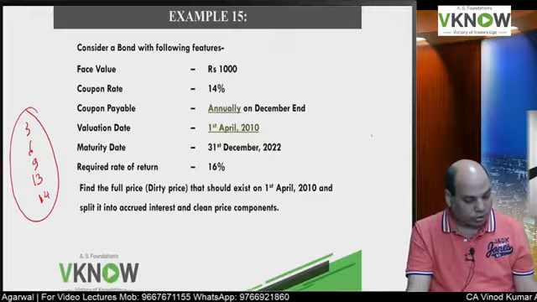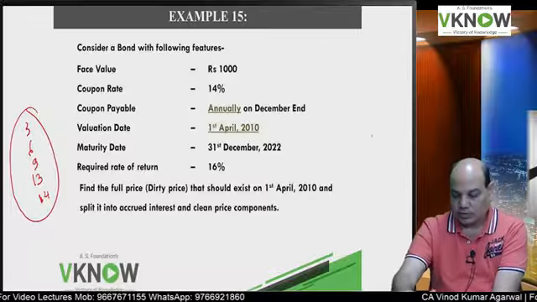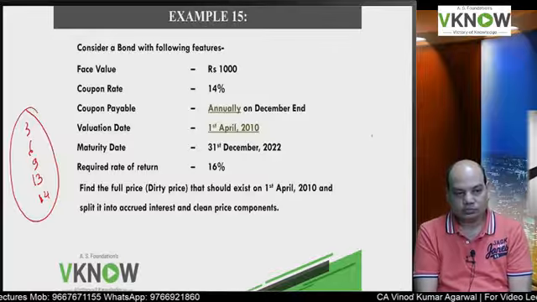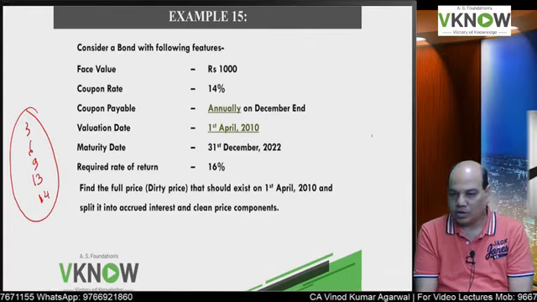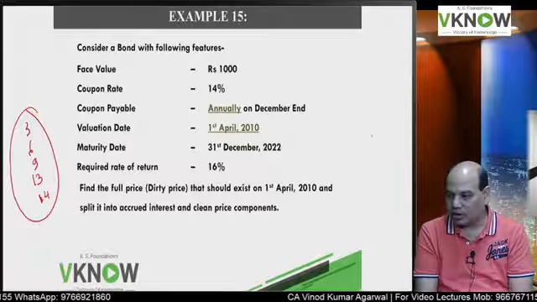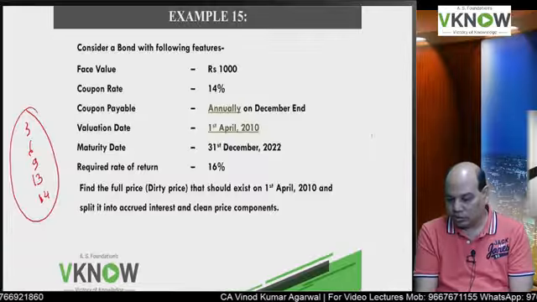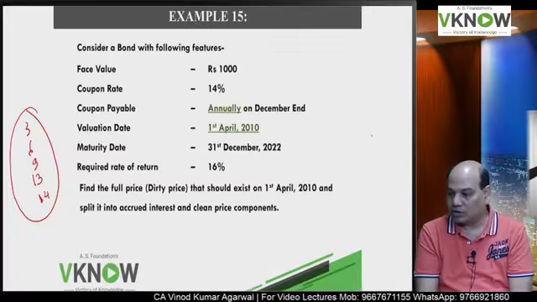So one question for today, question number 15. Consider a bond with following features. Face value is 1000. Coupon rate is 14%. Coupon payable is annually on December end. Underline annually, underline December end. But the valuation date is 1st April 2010. Maturity date is 31st December 2022. Required rate of return is 16%, that is discount rate.